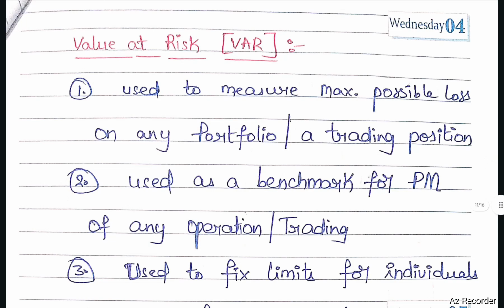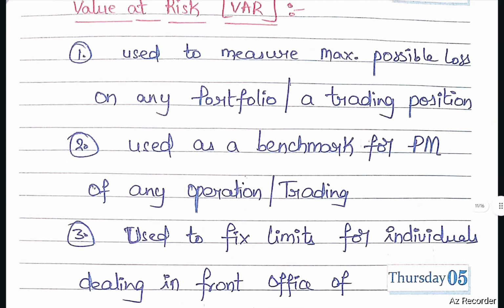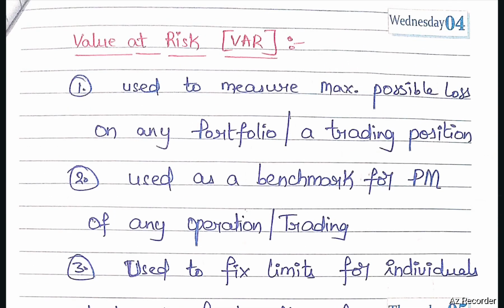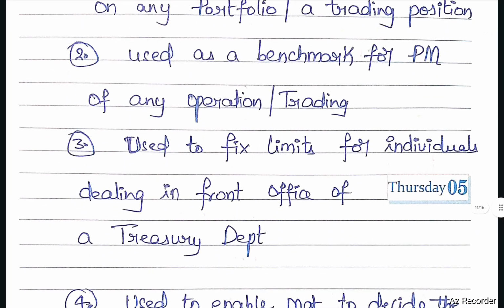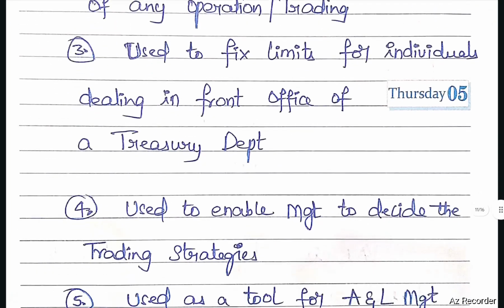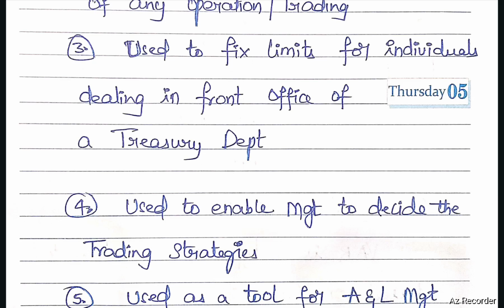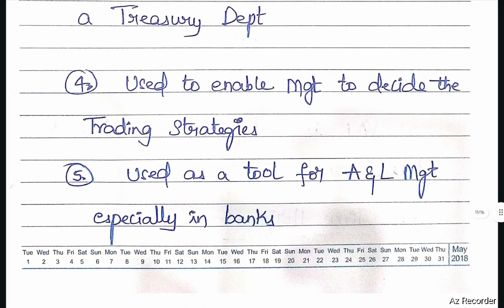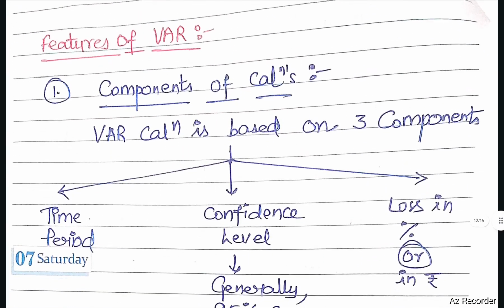Next, last concept, value at risk, VAR. VAR is used to measure the maximum possible loss on any portfolio or a trading position. It is used as a benchmark for performance measurement of any operation or trading. It is used to fix limits for individuals dealing in the front office of a treasury department. It is used to enable management to decide the trading strategies. It is used as a tool for asset and liability management, especially in banks. What are the features of VAR, value at risk?